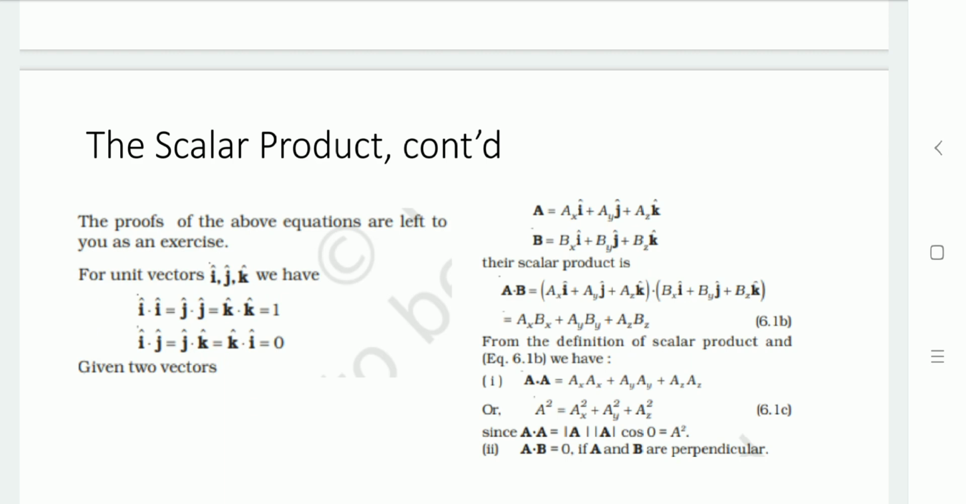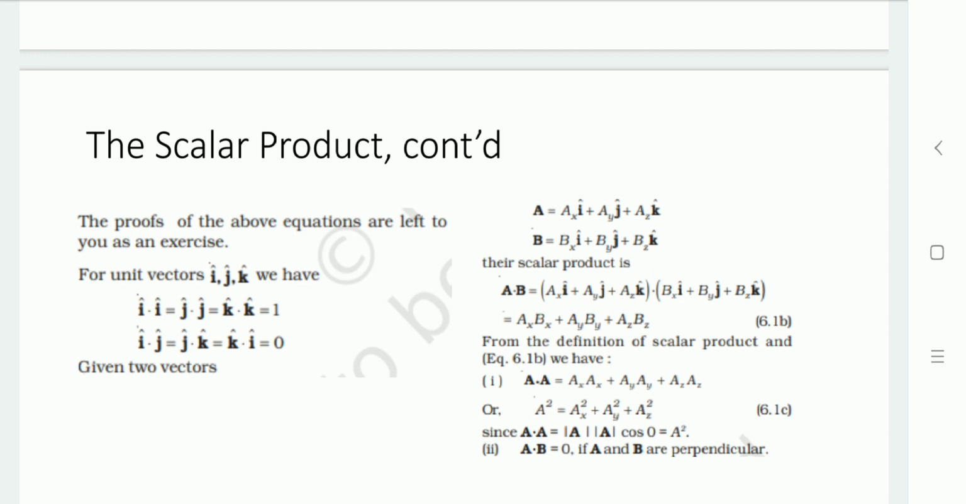If we are taking I dot I, that is I into I cos theta. If they are perpendicular, then theta would be 90, and if they are in the same direction, then theta would be 0. So for I dot I, both are in the same direction, so theta is 0, and cos 0 is 1. So I dot I equals I into I cos 0, which is equal to 1. Likewise, J dot J equals 1 and K dot K equals 1.